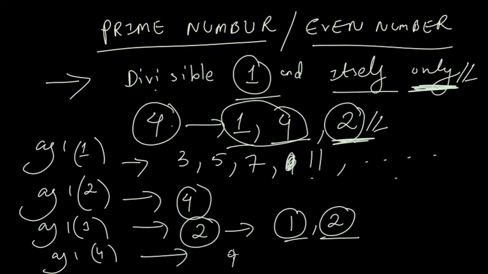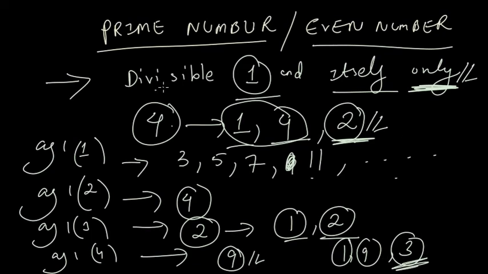So 9 is the correct answer, because 9 is divisible by 1 and itself, plus it is also divisible by 3, which is extra. So it is not a prime number, and it is not an even number because it is not divisible by 2. I hope you understand. That's all. Thank you.